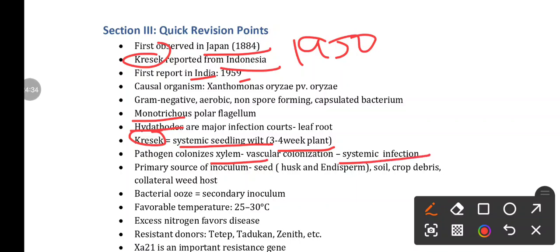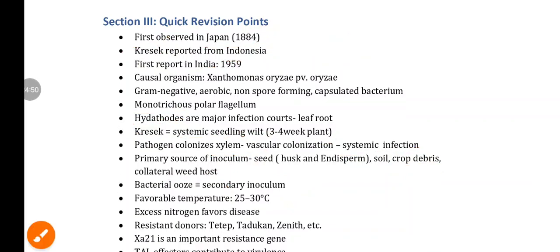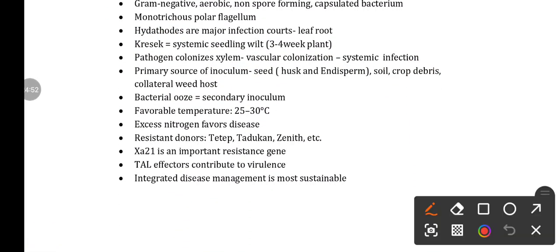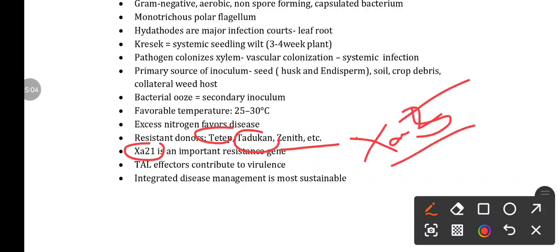Then the primary source of inoculum is seed, soil, crop debris and collateral weed hosts. The bacterial ooze acts as secondary inoculum. The favorable temperature for disease development is 25 to 30 degrees Celsius. Excessive nitrogen favors the disease. Then resistance donors for the disease are Tetep, Tadukan, Java, etc. And Xa21 is a very important gene. Another gene we have discussed, xa5, is a recessive resistance gene for BLB.